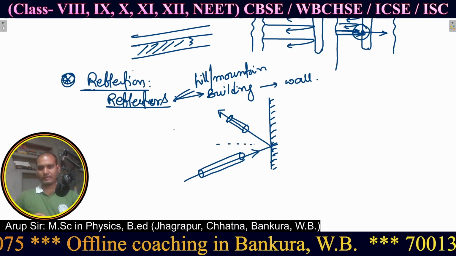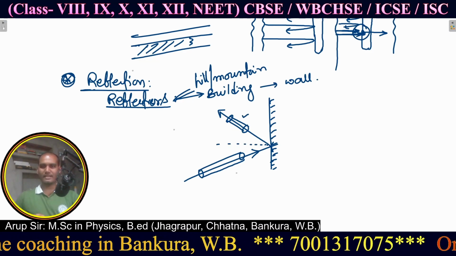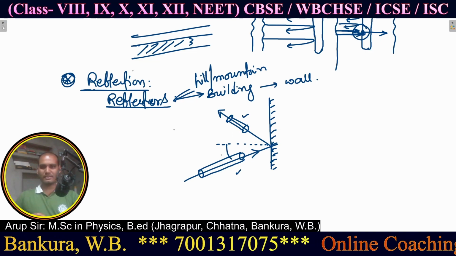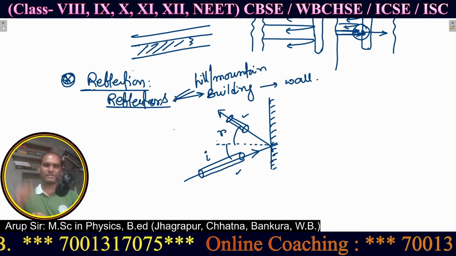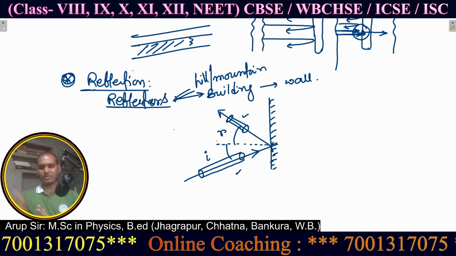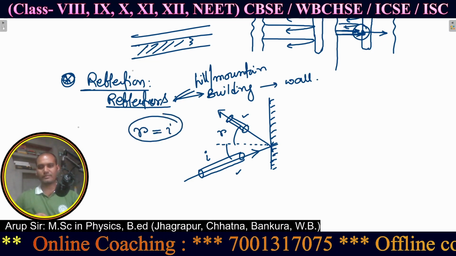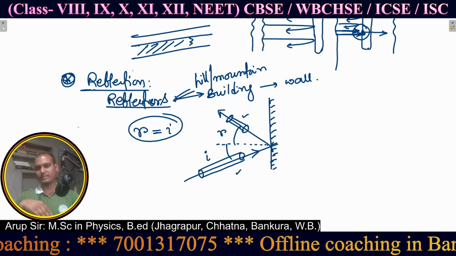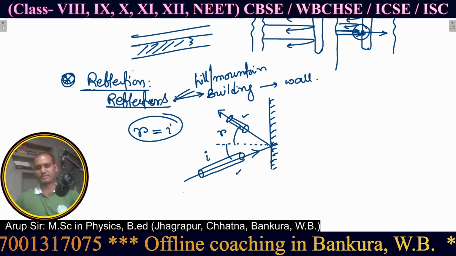If we check the angles at which they are placed, we can see that the angle of incidence will be equal to the angle of reflection. So sound waves also follow the rule of reflection: the angle of incidence and the angle of reflection are equal.